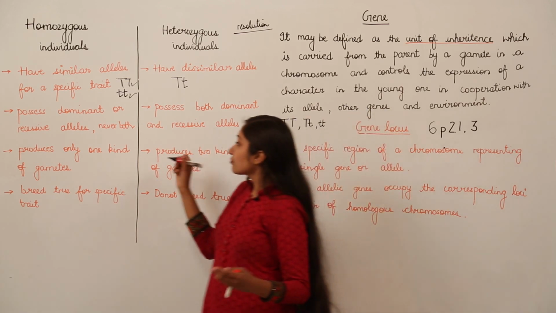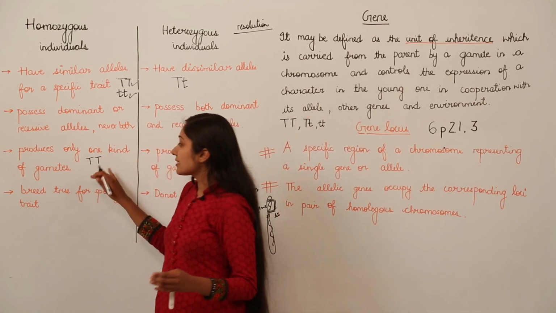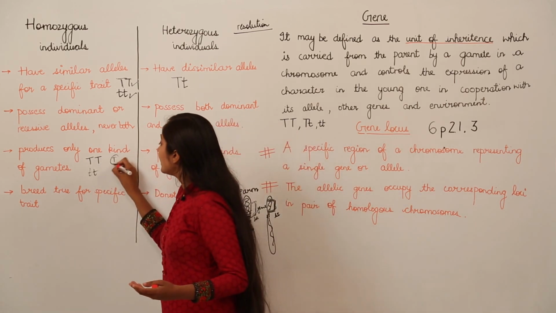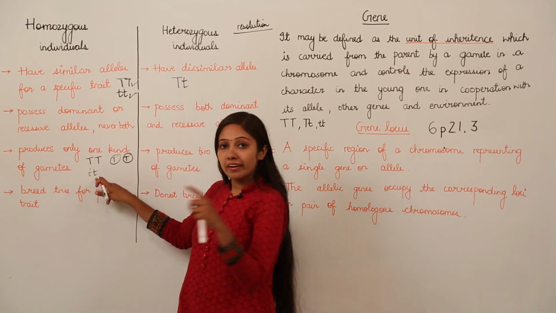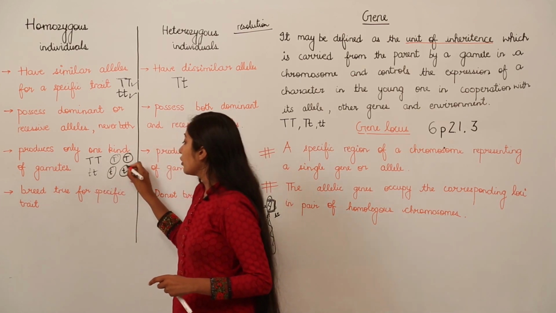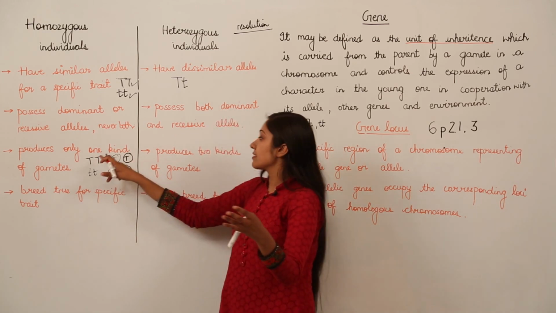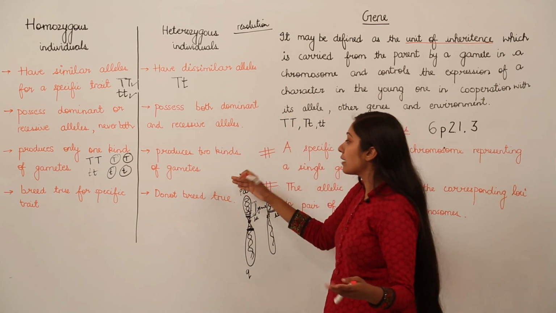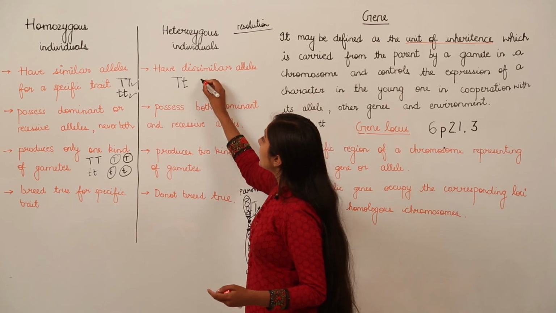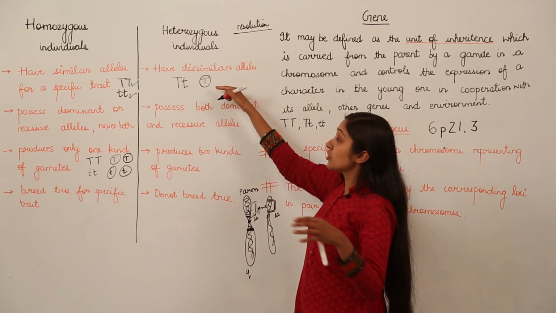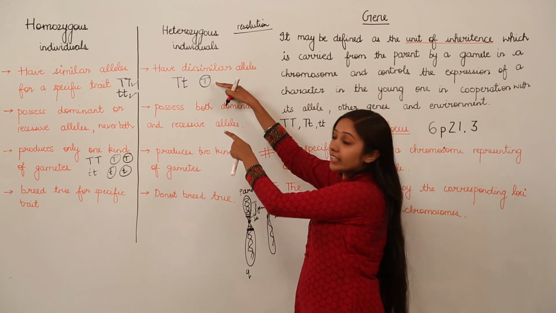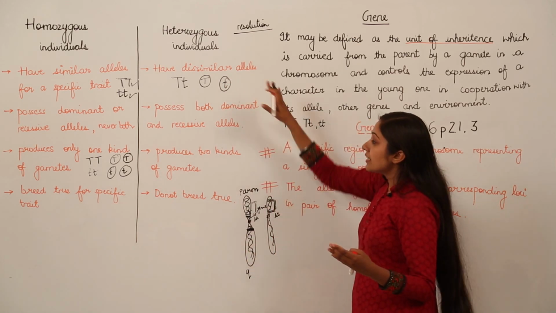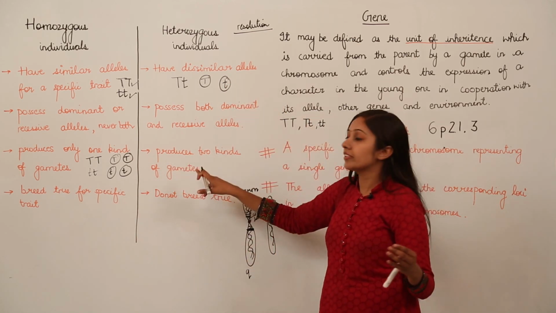Now how is it possible? You all know that if we have the parents like this, or the parents like this, what are going to be the gametes? The gametes could be this only, and in this case also the gametes could be this only: lowercase t in this case and uppercase T in this case. But heterozygous individuals produce two kinds of gametes. If we have a combination like this, it can produce a gamete with an uppercase T, and it can also produce a gamete with a lowercase t. So in this case they can produce two kinds of gametes.